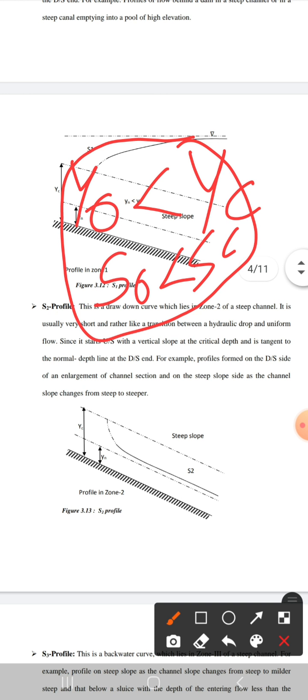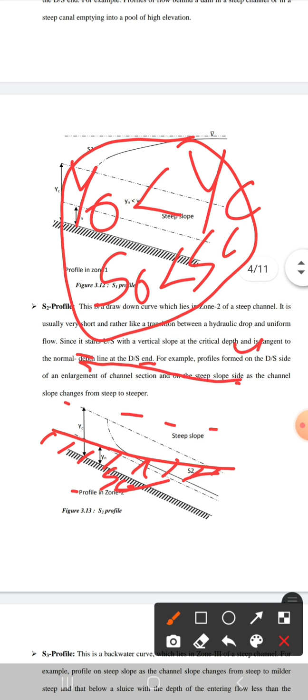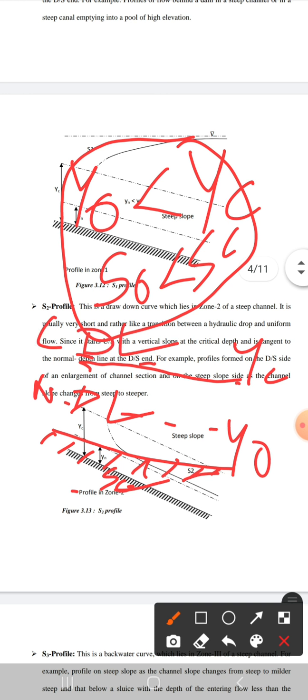Now we will draw a steep slope, having bed slope s naught. Now here you can see y naught is less than yc, so this line will be for yc and this line will be for y naught, that is, this will be NDL, the normal depth line, and this will be CDL, the critical depth line. So there are three regions: first region, second region and third region.